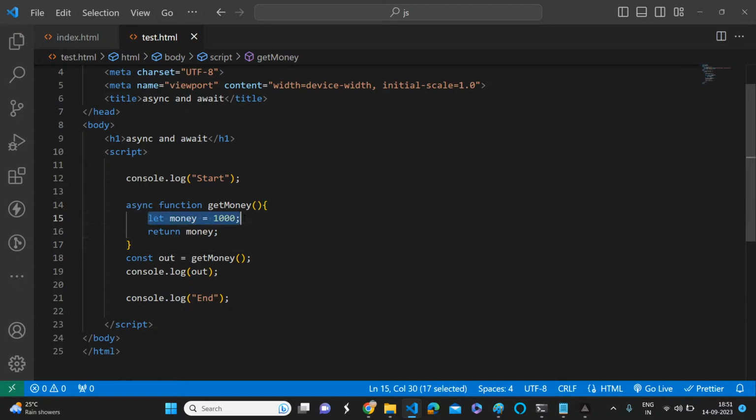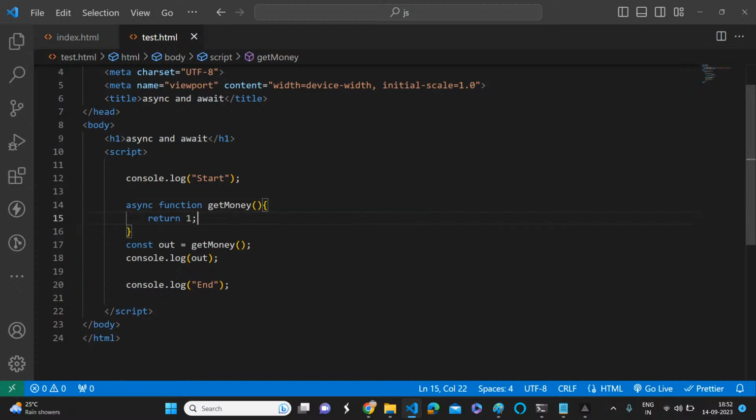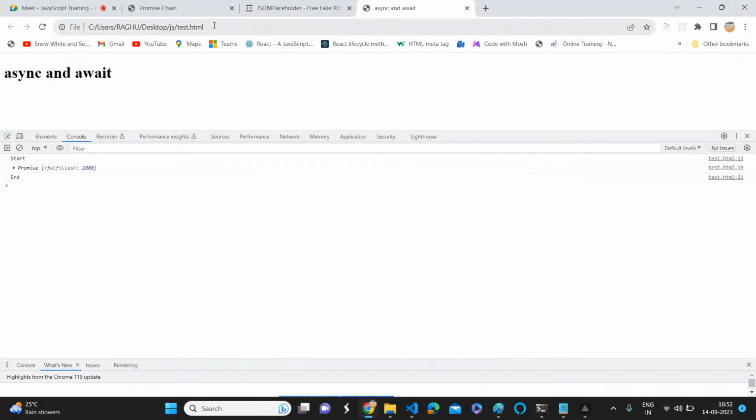I'm just removing this one. If I just return 1, tell me what will be the output. Start, promise, and end. If you expand this promise, you will see it is fulfilled because it's really quick. Nothing is there, we didn't add any delay. It's really simple logic, so it has finished quickly. We got the result as 1. The promise is just holding the result.